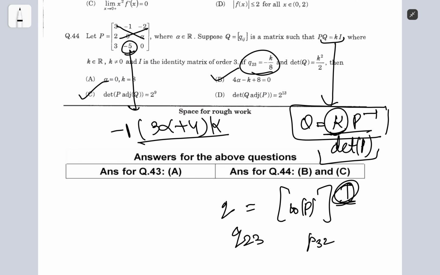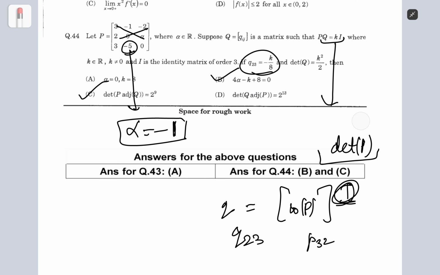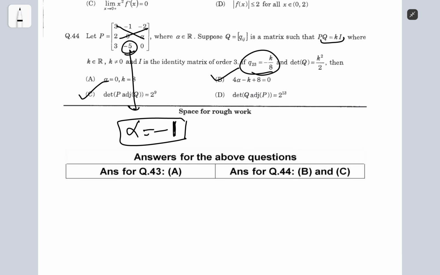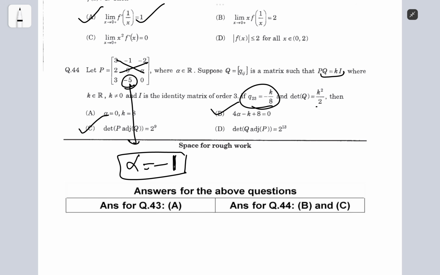I'll divide it by determinant of p, and then compare with this minus k by 8, and I'll first get alpha is equal to minus 1. Then I need to compare this determinant of q, and when I find the determinant of q, I can put it as k square by 2, and I'll get k is equal to 4, right?